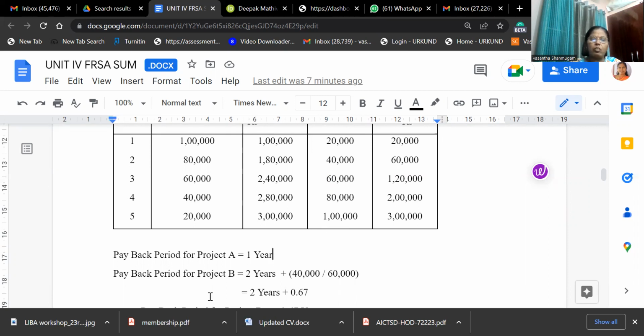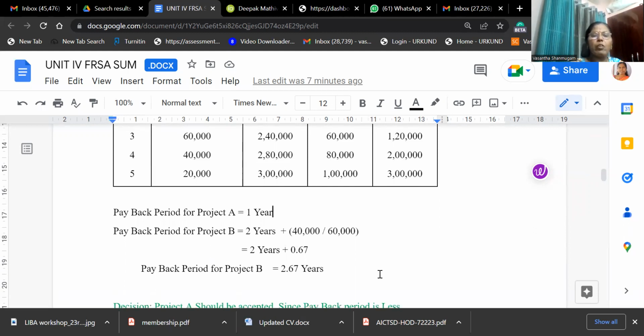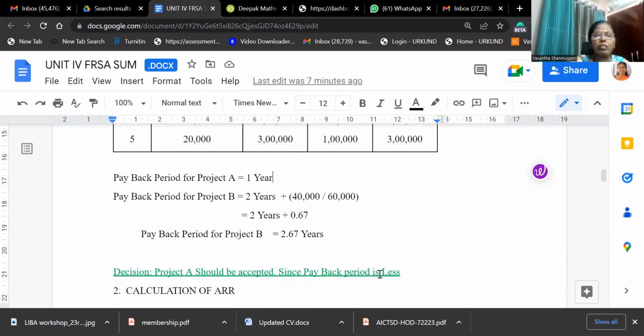So 2 years plus how much amount is required to make 60,000 into 1 lakh, that is 40,000. But how much amount is available here? Only 60,000 is available. So divided by 60. Our answer is 2 years plus 0.67. Payback period for project B is 2.67 years. The decision criterion is that the project with the shortest payback period will be accepted. So we should accept project A.